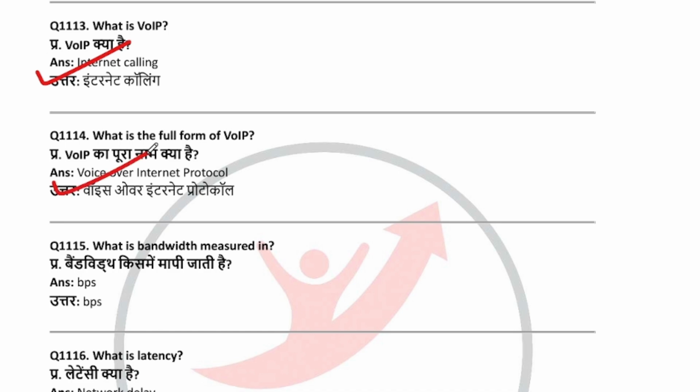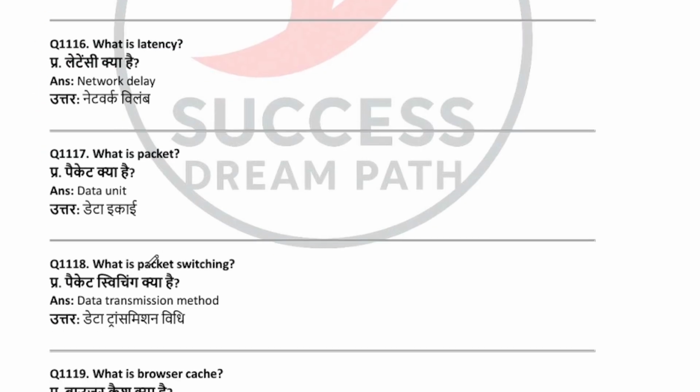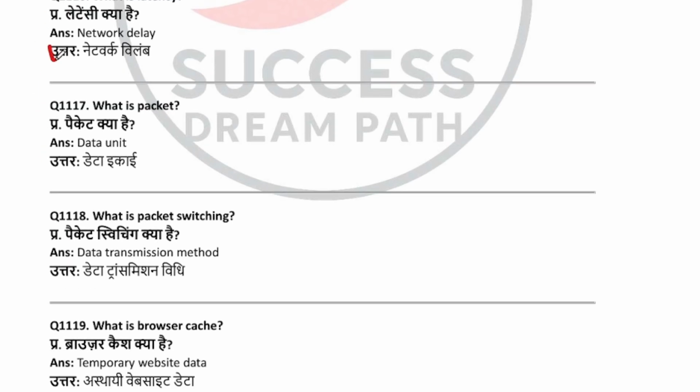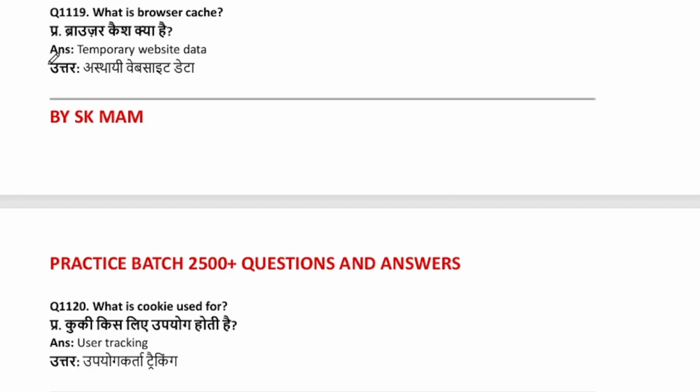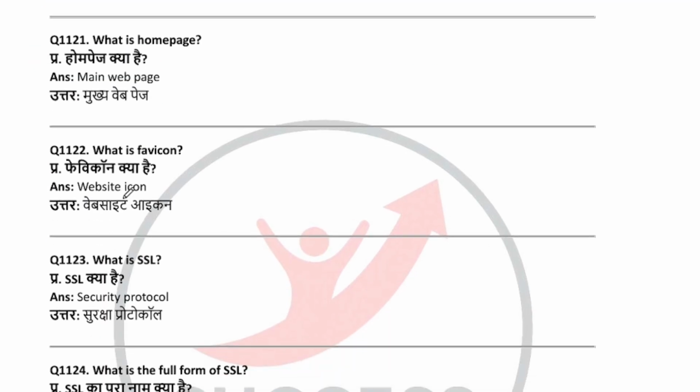Voice over Internet Protocol. What is bandwidth measured in? What is latency? Network delay. What is packet data unit? What is packet switching? Data transfer method, transmission method. What is browser cache? Temporary website data. What is cookie used for? User tracking. What is home page? Main web page. What is favicon? Website icon.